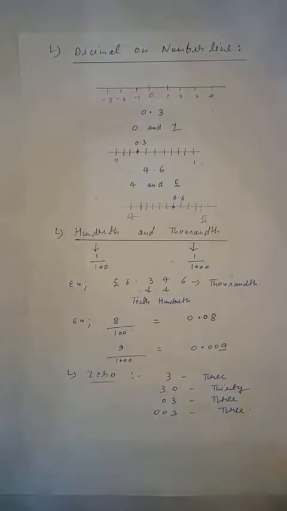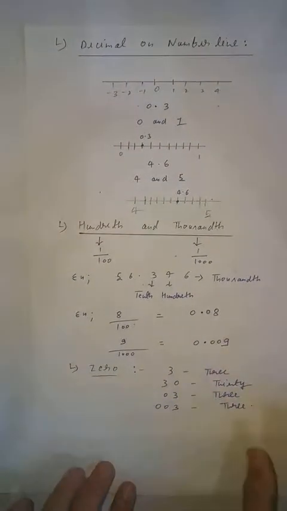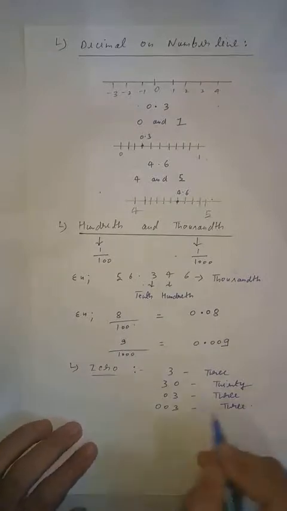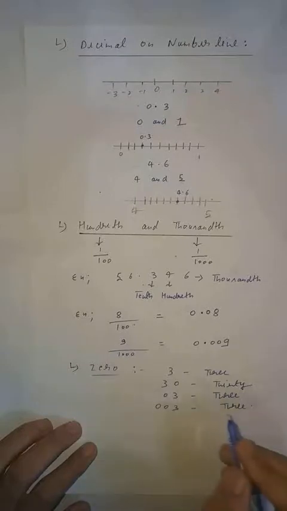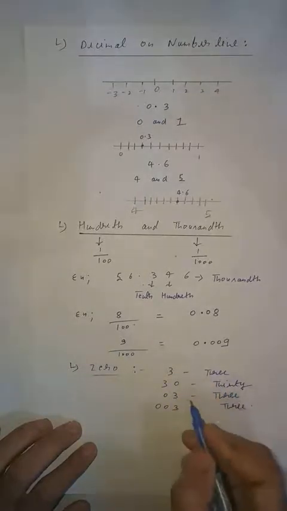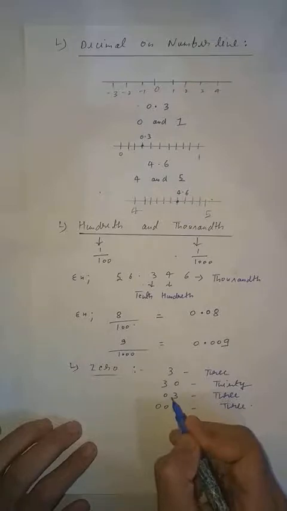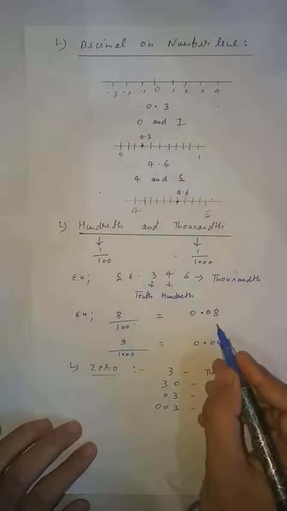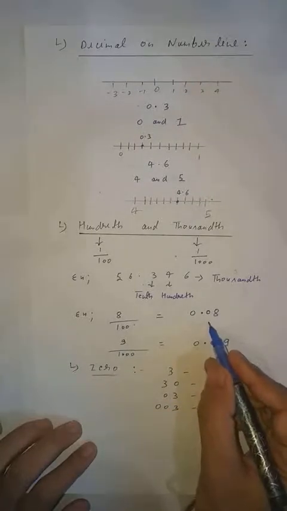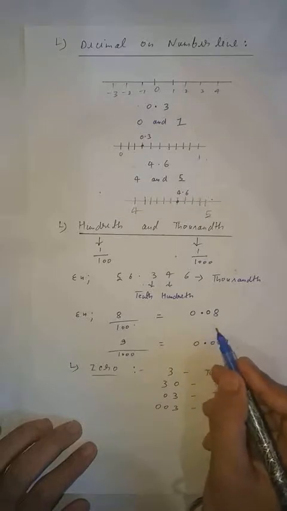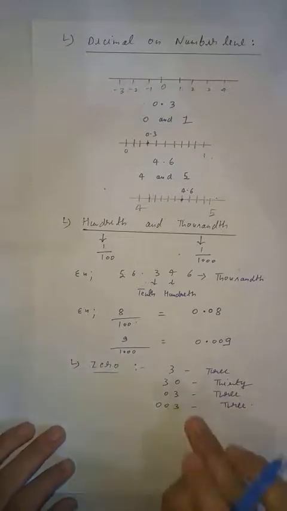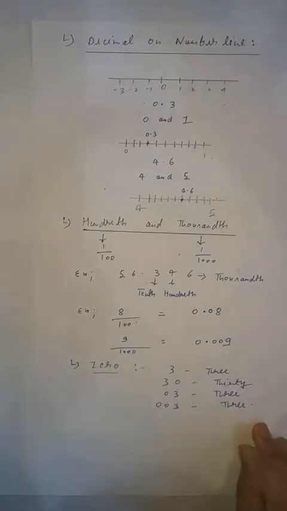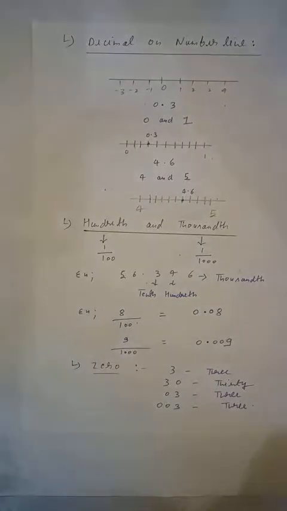What is the conclusion, students? If you put 0 on the right hand side of any number, then the value of the number will change. But if you use 0 on the left hand side, the value will be the same. Why am I using the left hand side here? Because I don't want to change the value. If I change the value, your solution will be wrong. So we use 0 on the left hand side of any number, but in decimals the process is reverse.